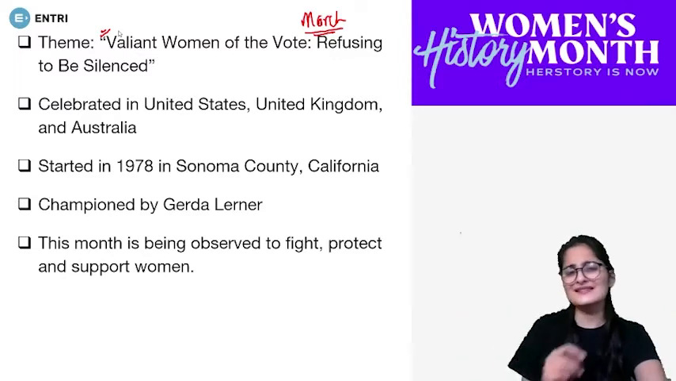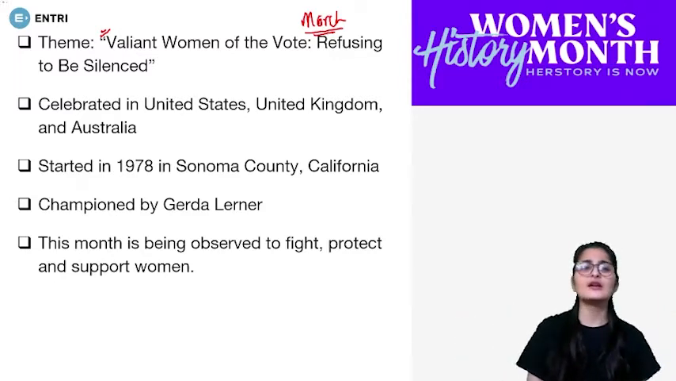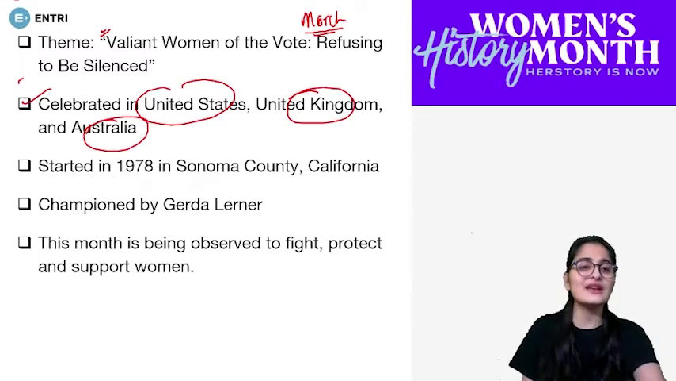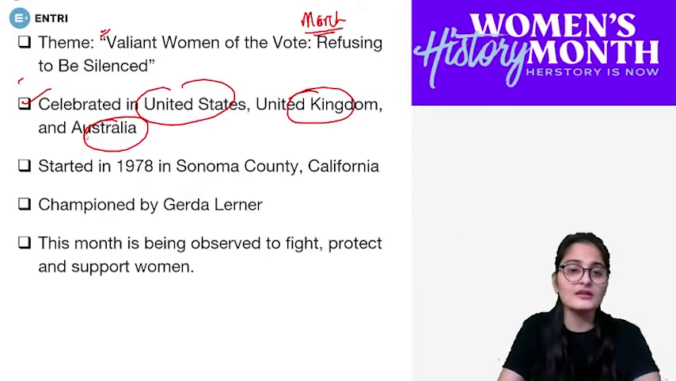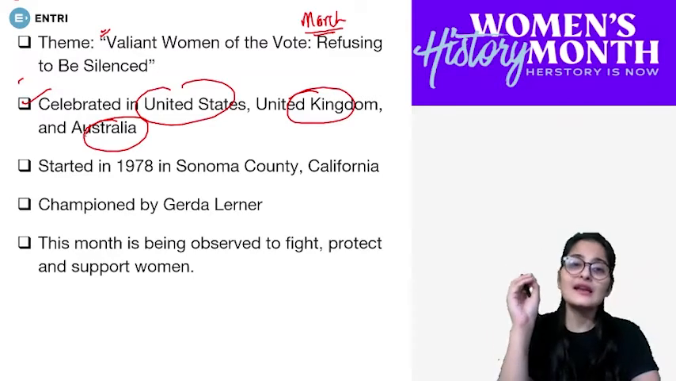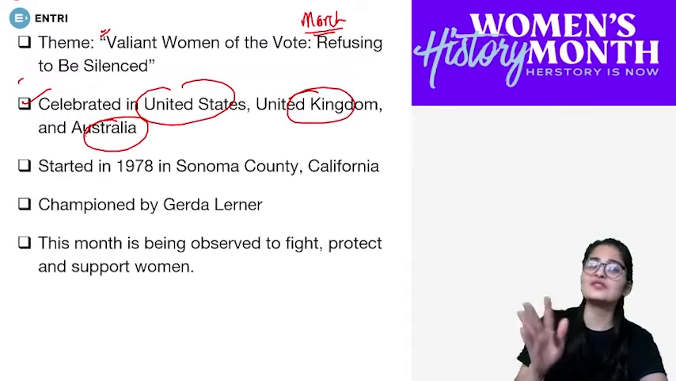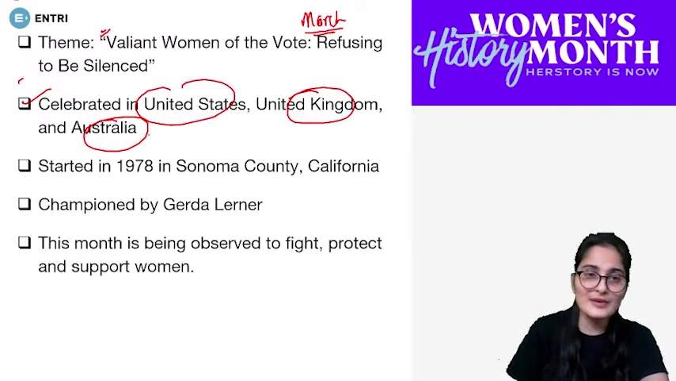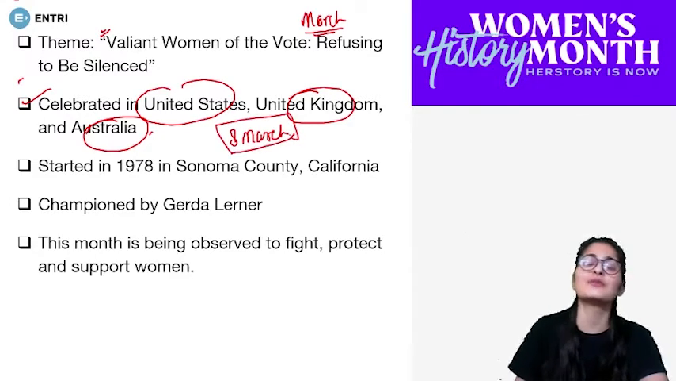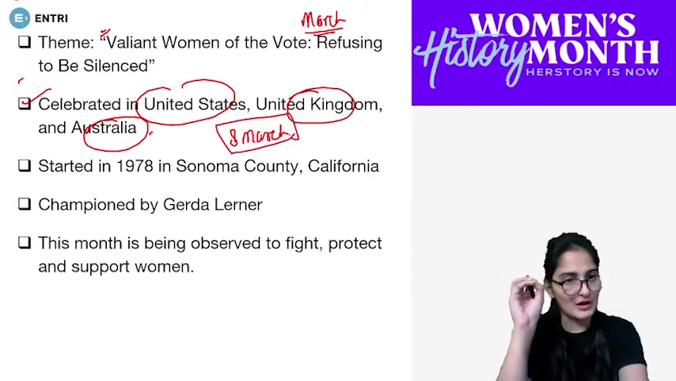But where is it celebrated? Because it's not celebrated in India. So the celebrations happen in United States of America, United Kingdom, and Australia. These are the three countries which celebrate this month, right? So it is not in India where the celebrations happen. In India and all the other nations, we have International Women's Day, and Women's Day is on 8th of March. So International Women's Day, which is celebrated all around the world, is on 8th of March.